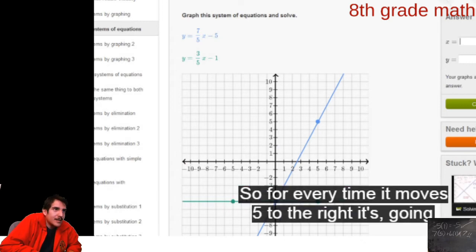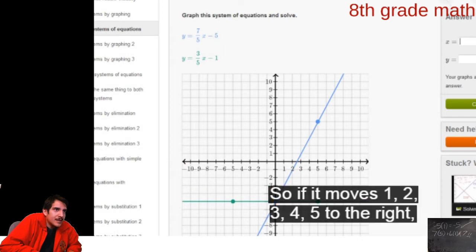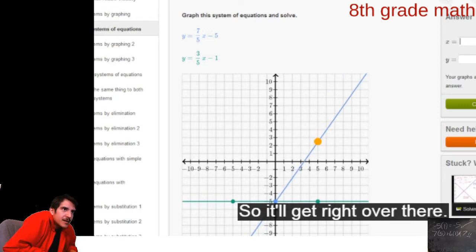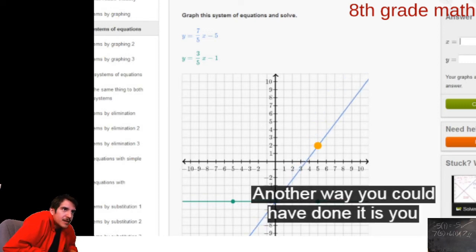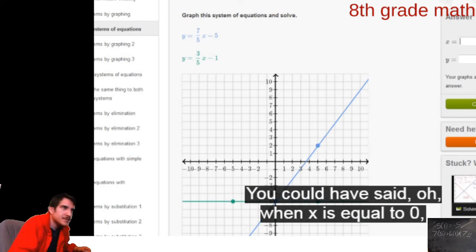So for every time it moves 5 to the right, it's going to move 7 up. So if it moves 1, 2, 3, 4, 5 to the right, it's going to move 7 up. 1, 2, 3, 4, 5, 6, 7. So it'll get right over there. Another way you could have done it is you could have just tested out some values. You could have said, oh, when x is equal to 0, y is equal to negative 5.